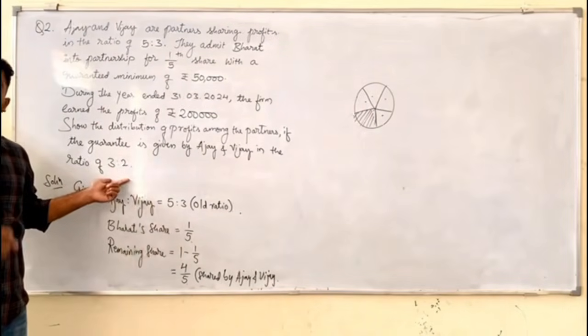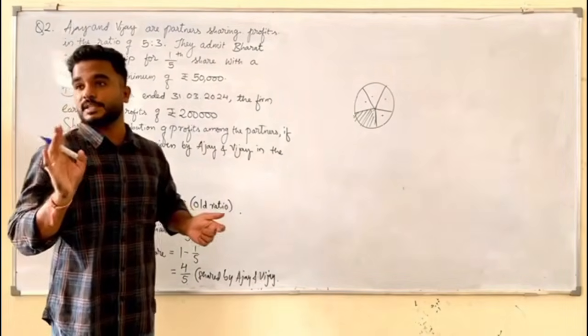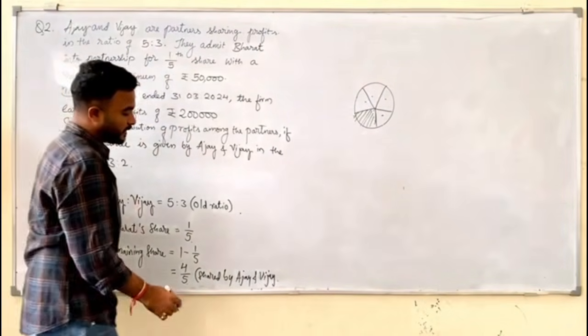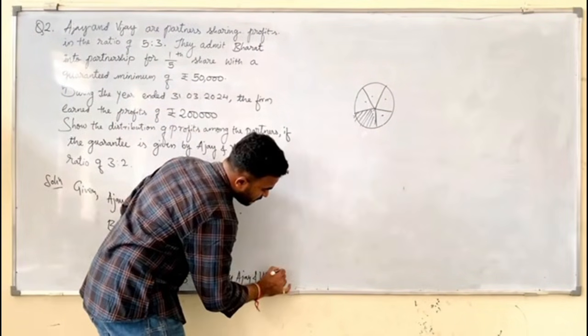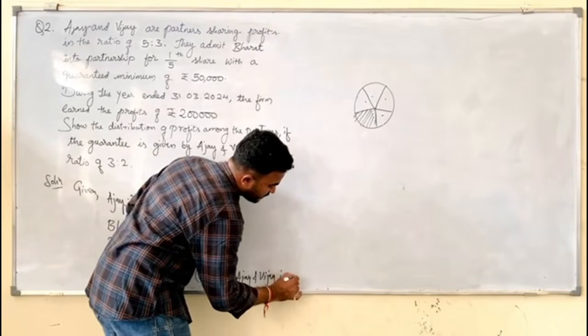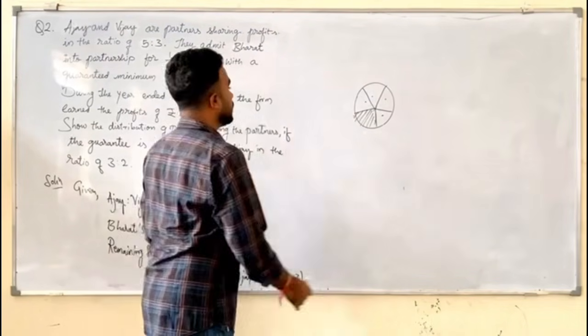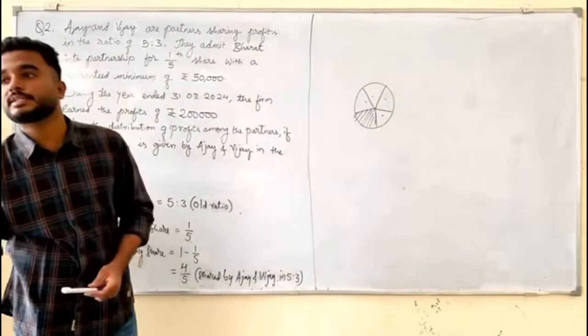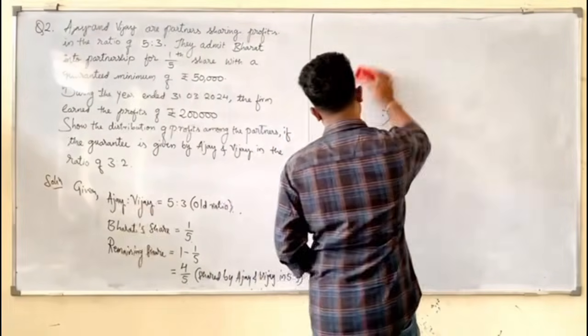See, this 3:2 is only for sharing deficiency, not profits. How will they share the profits? 5:3 only. Now, as we don't have the new profit sharing ratio, let's calculate the new profit sharing ratio of all the partners.